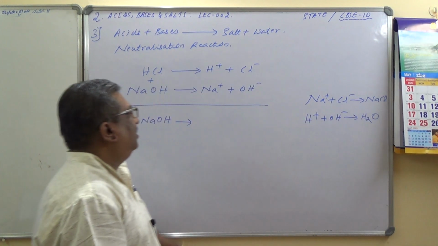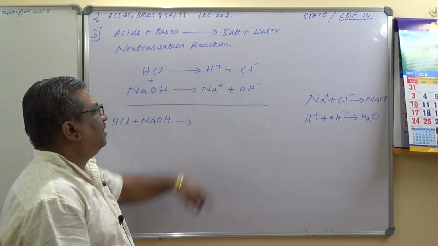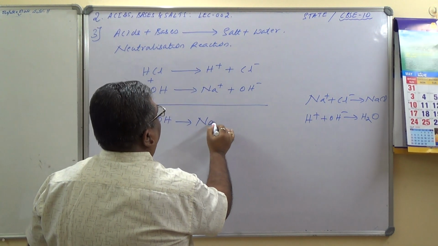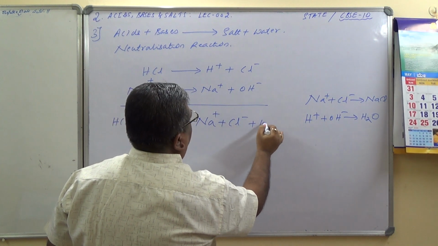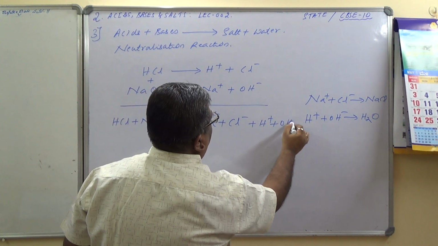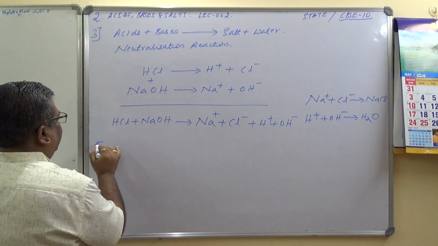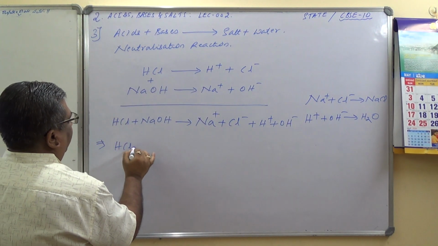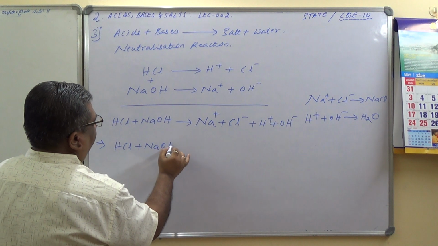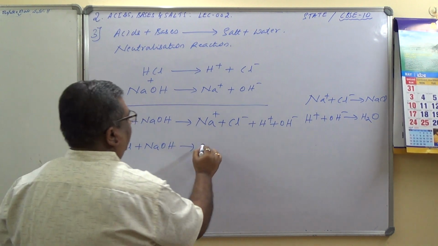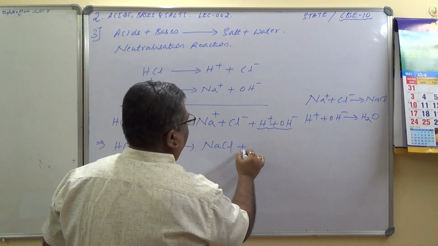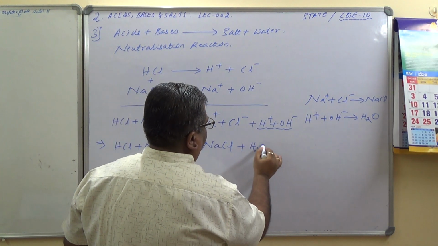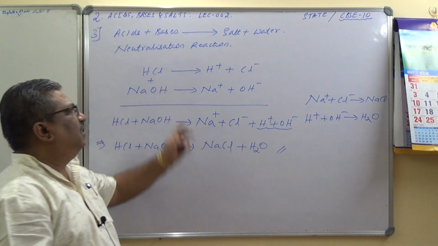Is it right? And therefore, if I add these things, what will I get here? Na plus Cl minus plus H plus OH minus. And therefore, this can be written as HCl plus NaOH gives you sodium chloride, NaCl, and H2O, water. So this is the reaction.